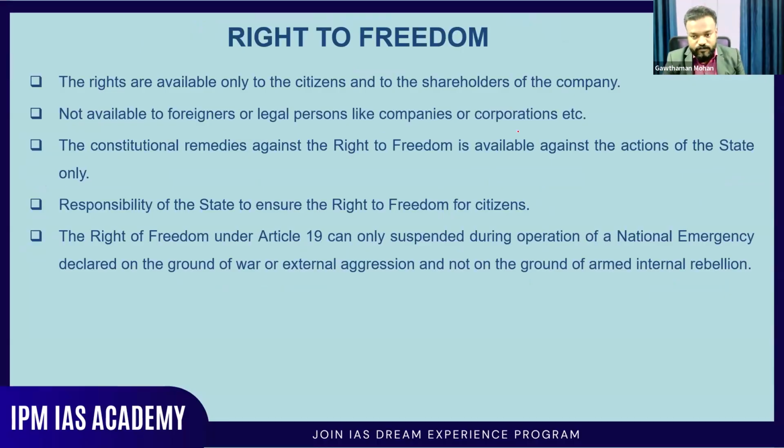Now coming to right to freedom. Article 14 to Article 18 of the Constitution deals with the right to equality. Now we are going to discuss the right to freedom. These rights are available only to citizens and the shareholders of the company. They're not available to foreigners or legal persons like companies or corporations. The constitutional remedies against the right to freedom are available against the actions of the state only. The state is responsible for ensuring the right to freedom of citizens, and the right to freedom under the article can only be suspended during a national emergency declared on the ground of war or external aggression, and not on the ground of armed internal rebellion.